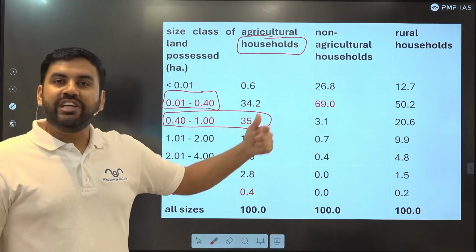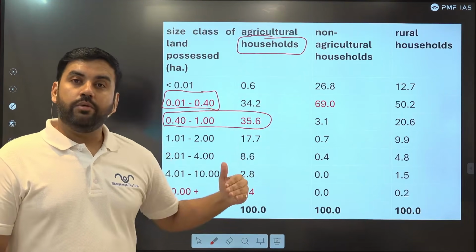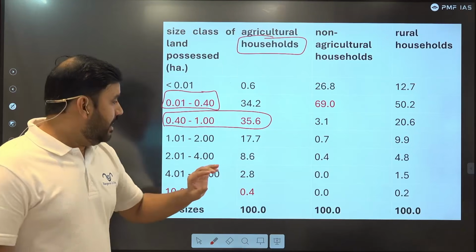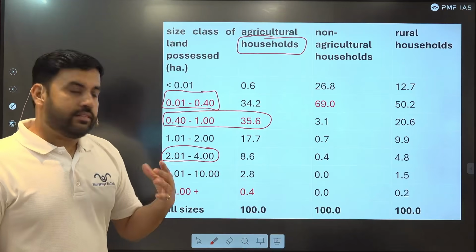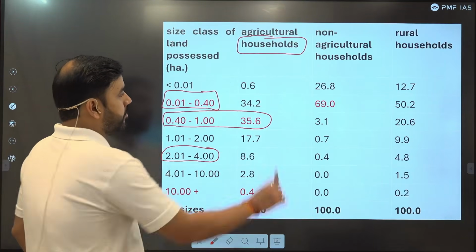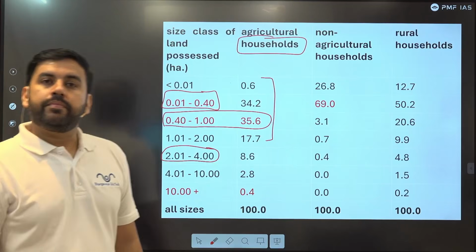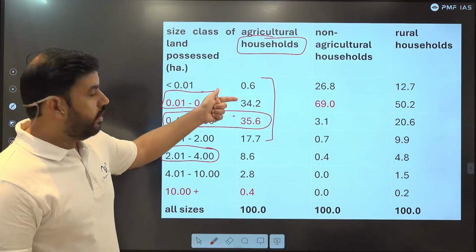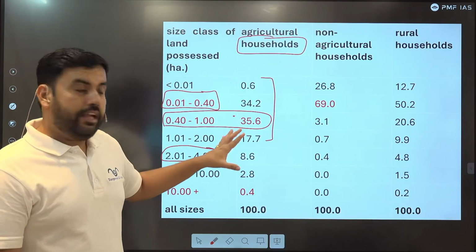And as the population burden on the economy increases, this is going to be even less. Ideally, India's share should have been somewhere here. Now look at the case of less than 2 hectares.